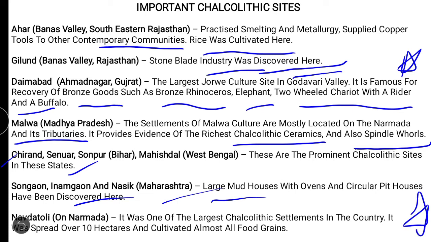It spread nearly 10 hectares, guys. So people were living together in a settlement of up to 10 hectares. So they had started colonization. Colonization means people living together, which develops into civilization, but it is not a complete civilization. A small percentage of civilization has started here. We can consider it like this.